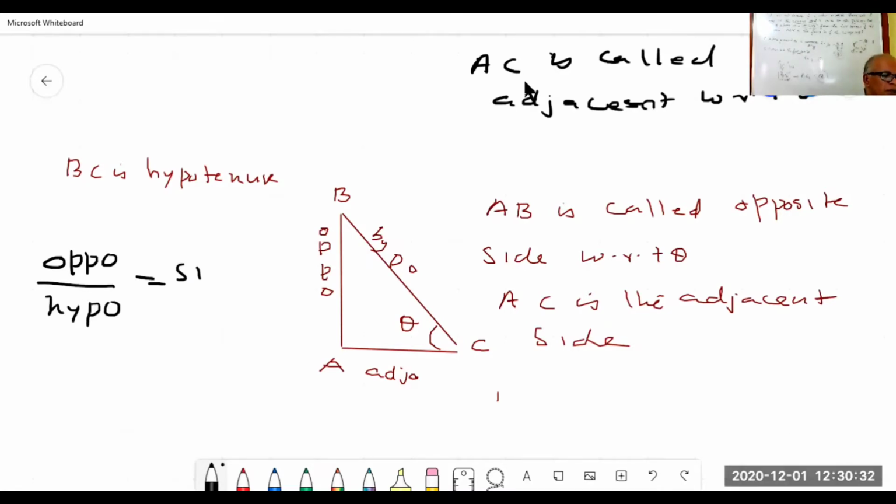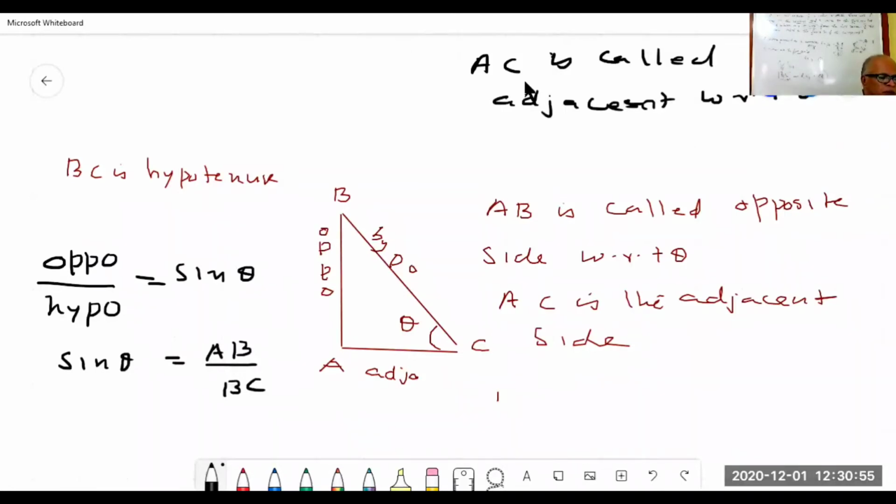Sine theta is equal to AB by BC, with respect to angle theta. Remember this ratio, it's very important.